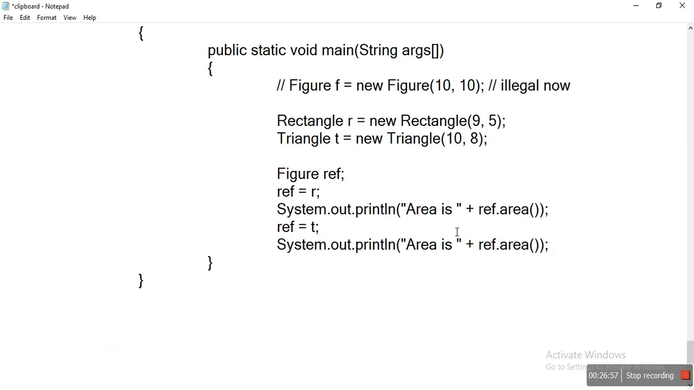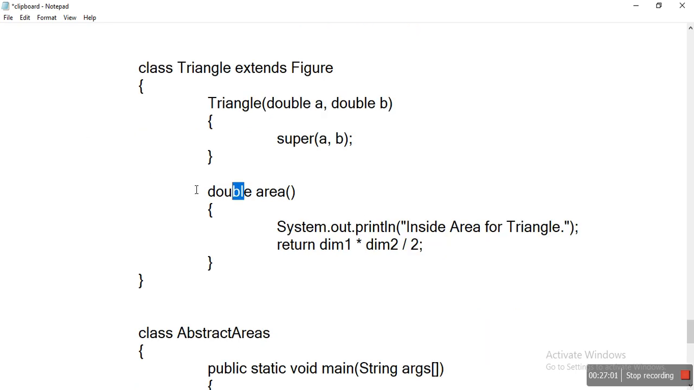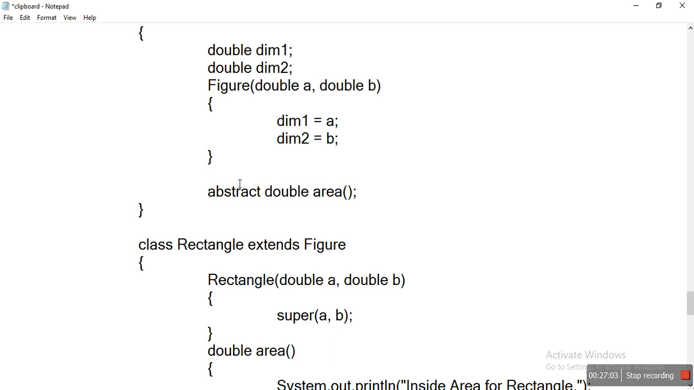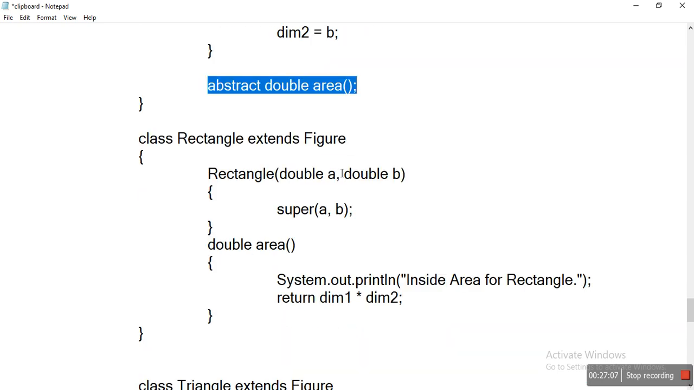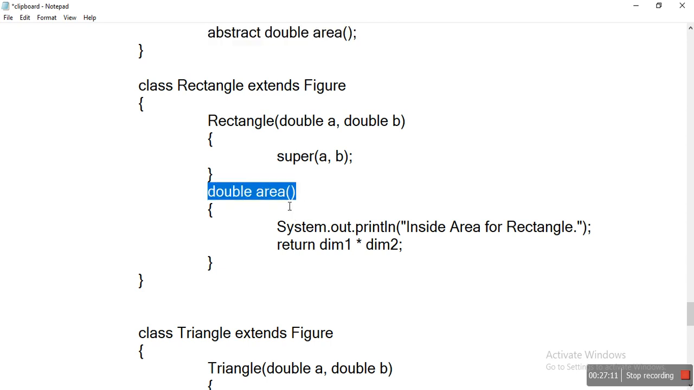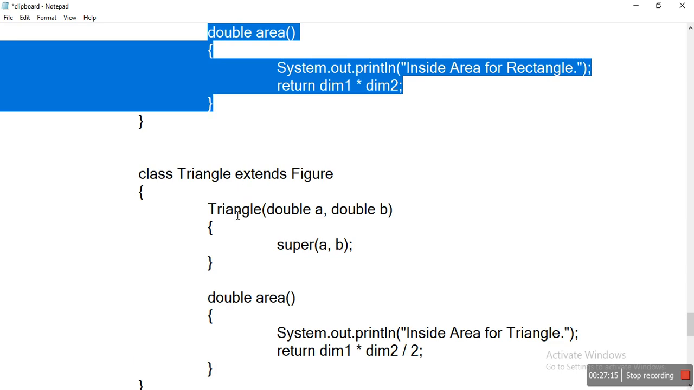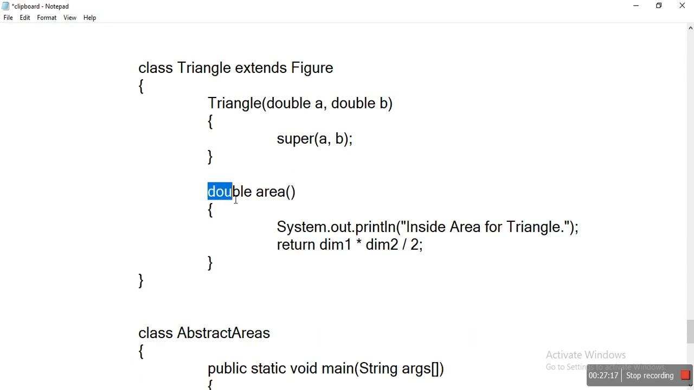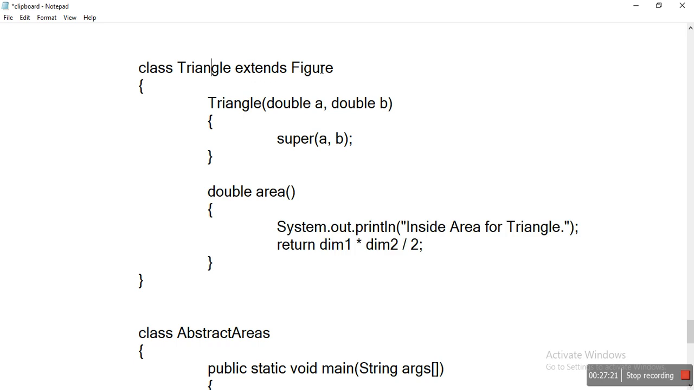This is all about abstract methods. The important point in this example is the abstract method area in the parent class, which we have overridden in the child class, the rectangle class, and also in the triangle class, because the triangle also extends the figure class.